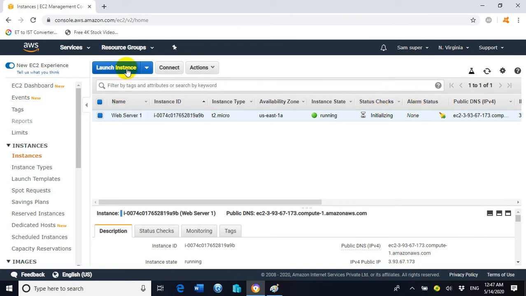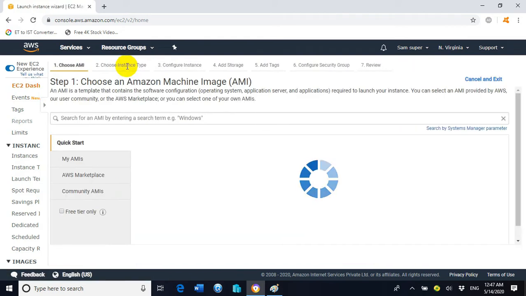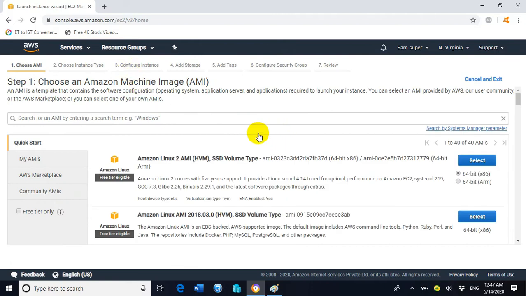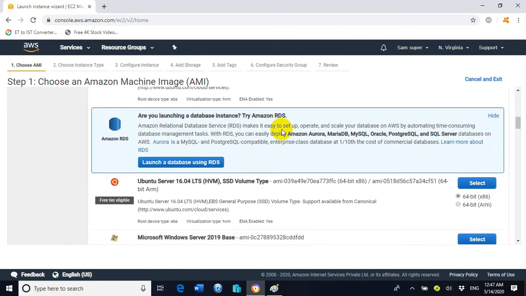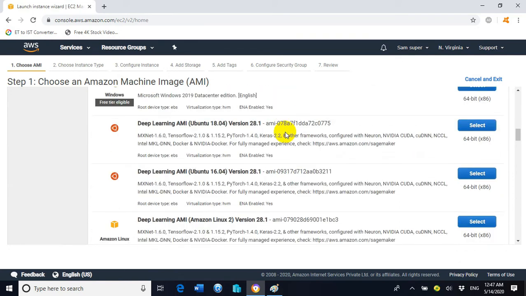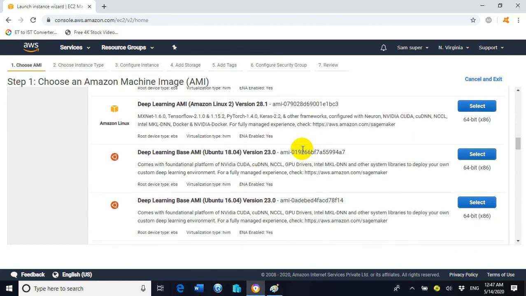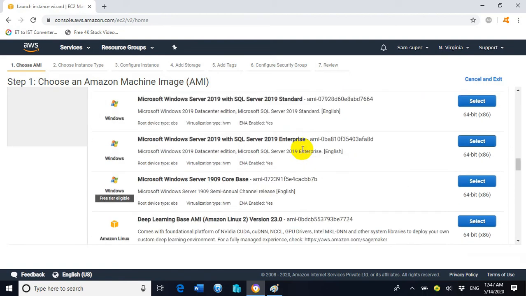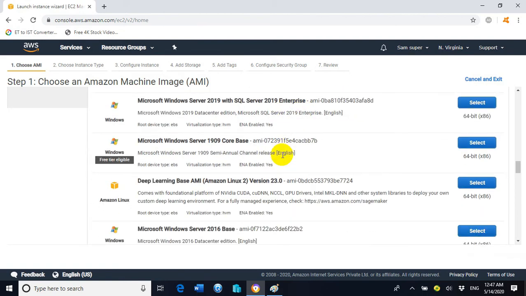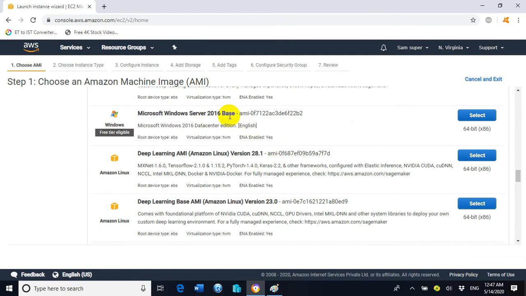So now let's create the second EC2 instance. For that purpose, click on launch instance. Here we will select the image of the operating system that we will utilize for the creation of the second EC2 instance. So we will select Microsoft Windows Server 2016 base.